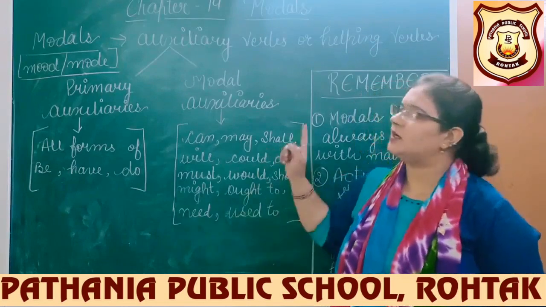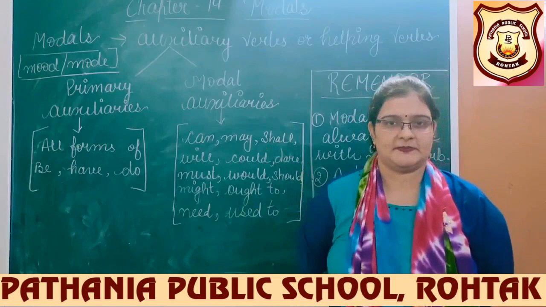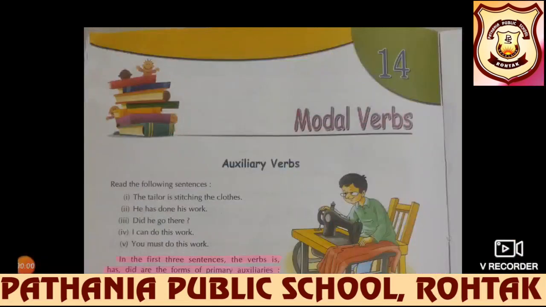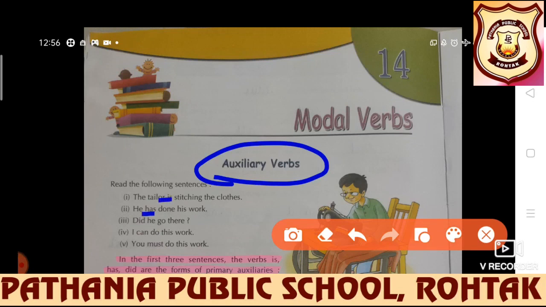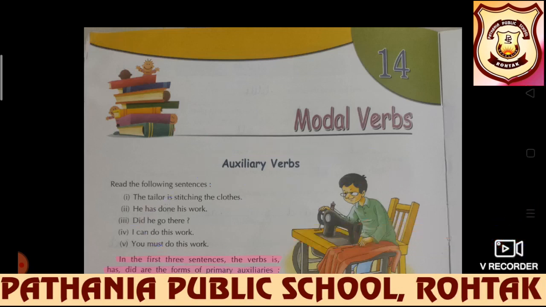Open chapter number 14, modals. Chapter 14, Modal Verbs. Auxiliary verbs. Students, as I have already told you, auxiliary means helping verbs. Now understand through examples. The tailor is stitching the clothes. He has done his work. Did he go there? I can do this sum. You must do this work.